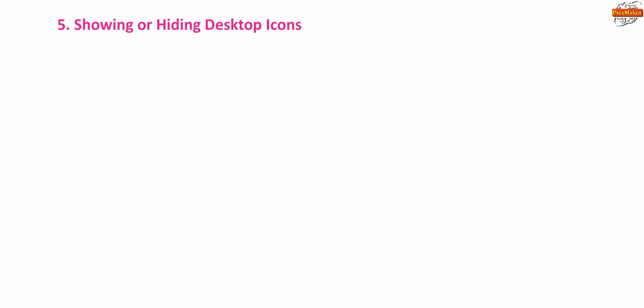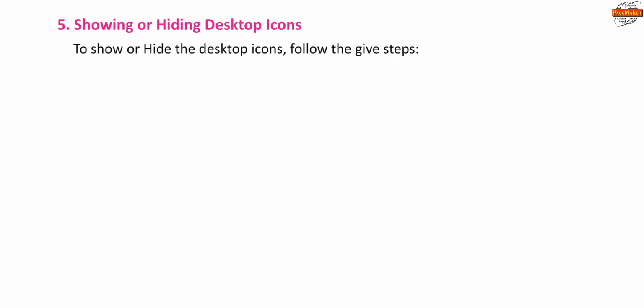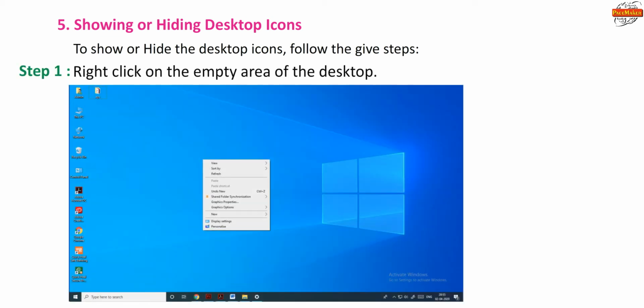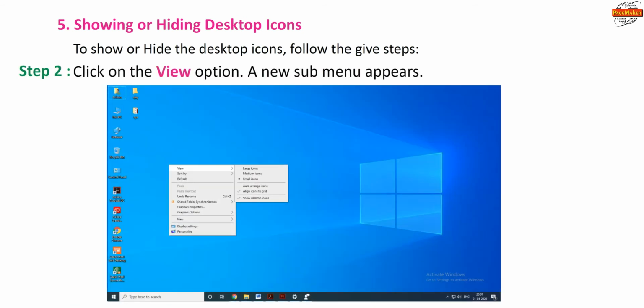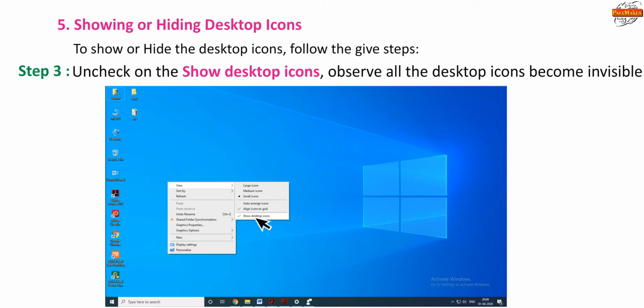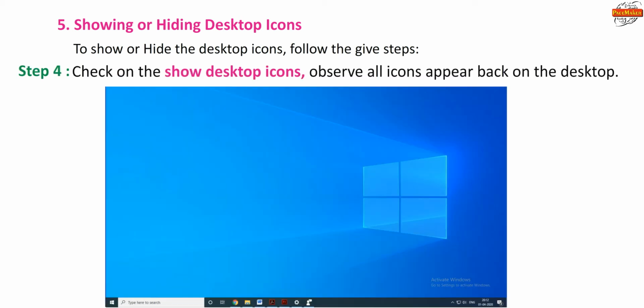Fifth, showing or hiding desktop icons. To show or hide the desktop icons, follow the given steps. First, right-click on the empty area of the desktop. In step 2, click on the View option. A new sub-menu appears. Step 3. Uncheck Show Desktop Icons. Observe all the desktop icons becoming invisible. Step 4. Check Show Desktop Icons. Observe all icons appearing back on the desktop.